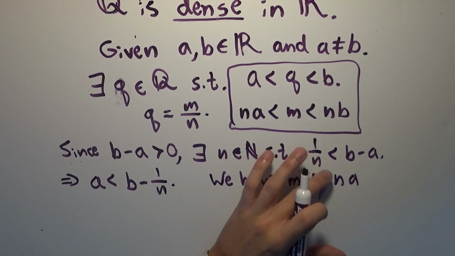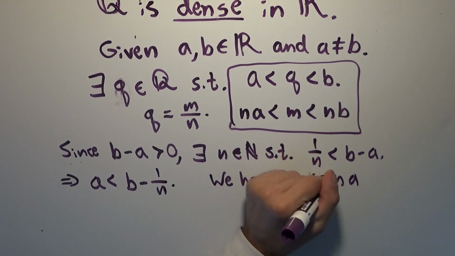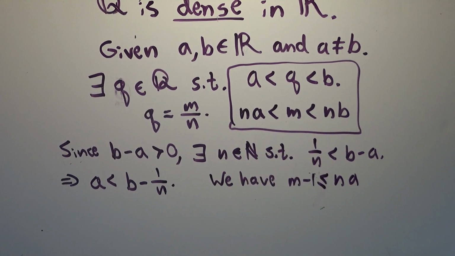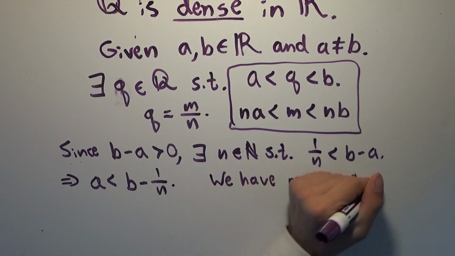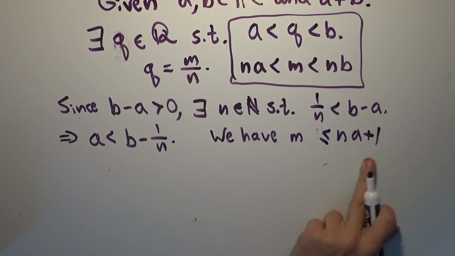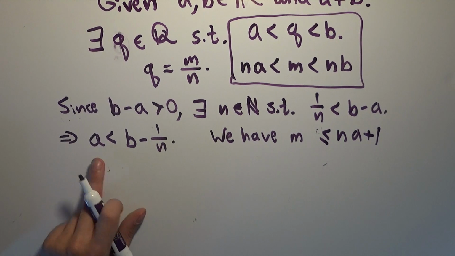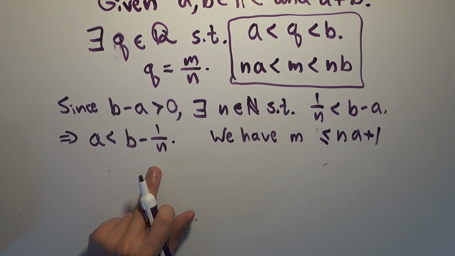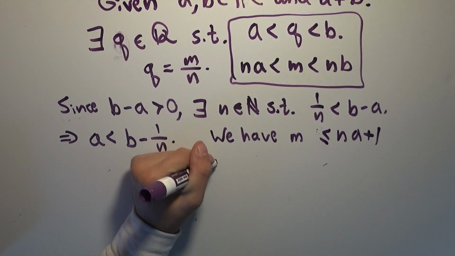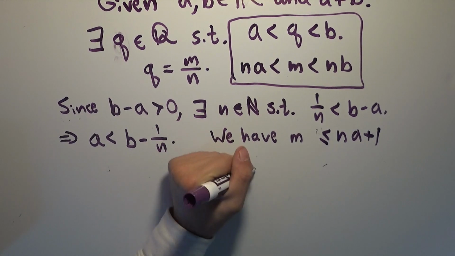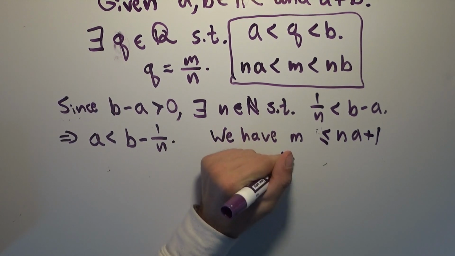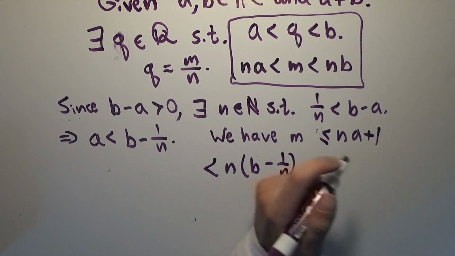Because we assumed that m was the smallest integer that we could pick that was strictly greater than n times a, which means we can just add the 1 over n. Right, so we could just add the 1 over n, but now, since we know that a is strictly less than b minus 1 over n, we can say that this expression is strictly less than n times b minus 1 over n, plus 1. We're just replacing a with b minus 1 over n.